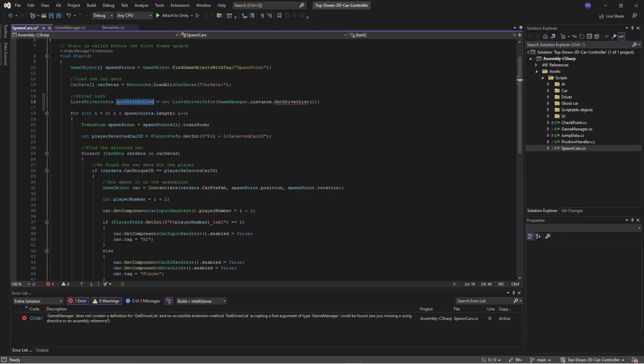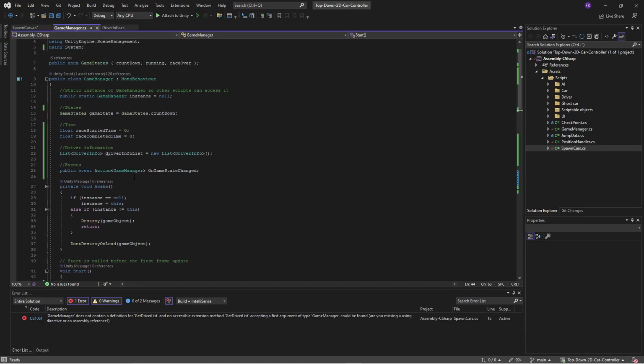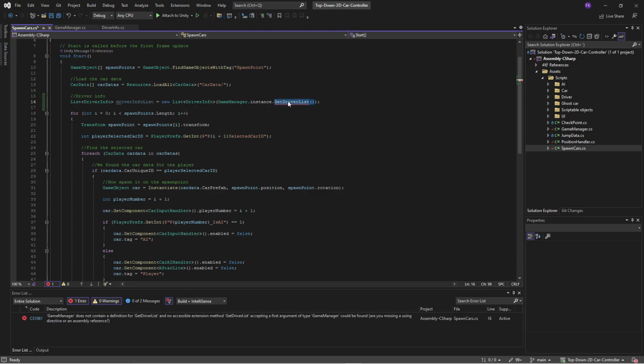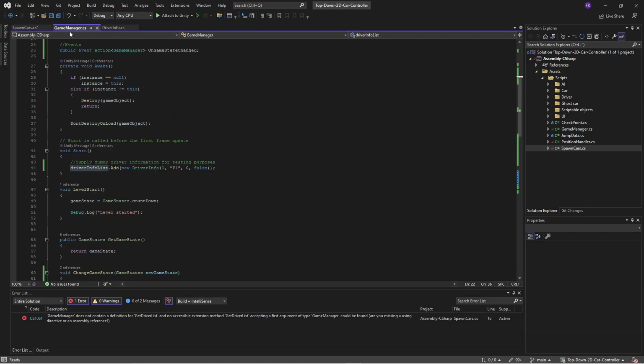So we'll call it driver info list, which is a local variable here, and we'll make a new list, driver info, and we'll take the game manager's instance, and we need to get the driver list because it's not a public variable here. So we need to supply a method called get, well, the same name that we have here, get driver list.